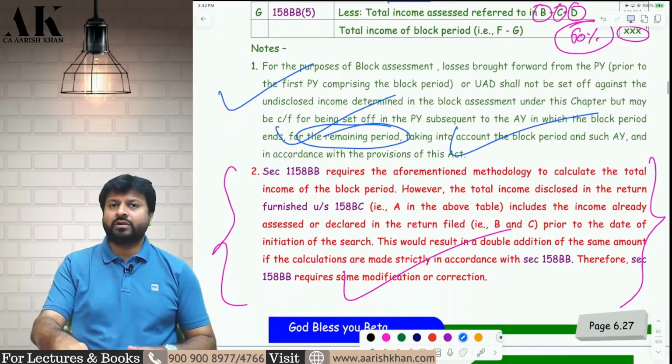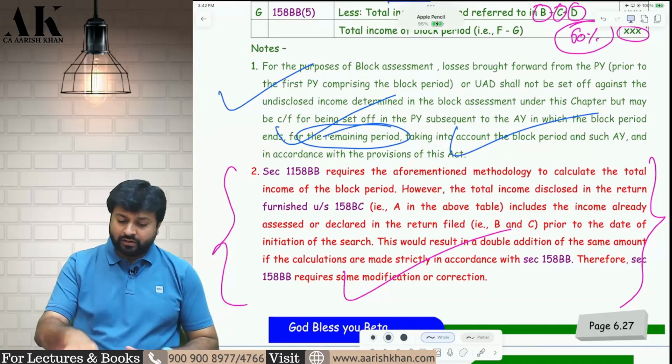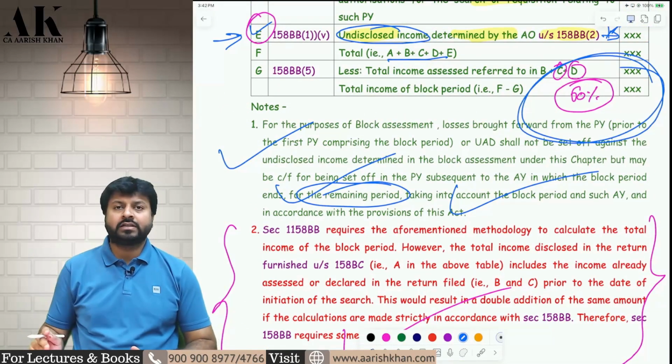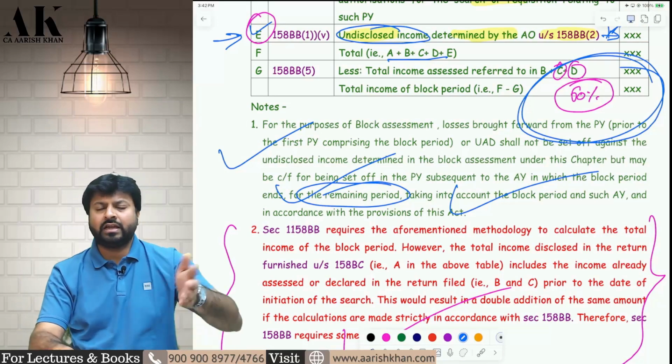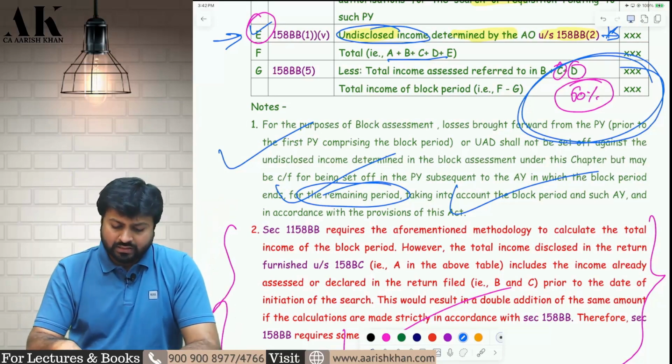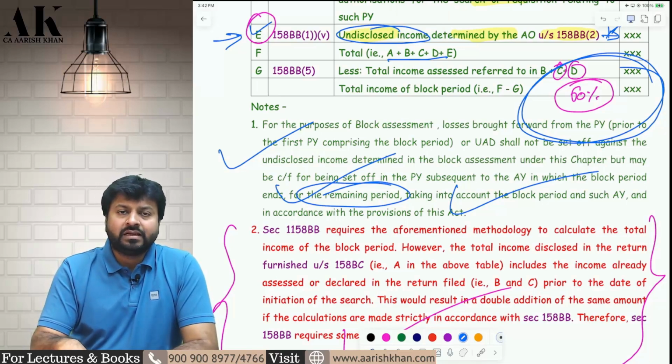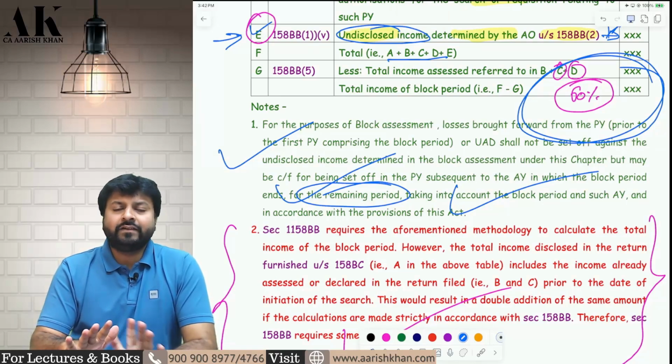You can check it over here. You cannot set off against the block income. You cannot set off the losses of earlier years against this particular income. You have to carry forward after the block period. You can carry forward for the remaining number of years. So this is what block assessment is all about. And here we complete all the assessments.